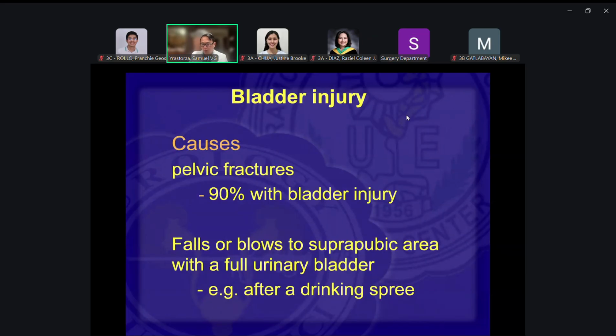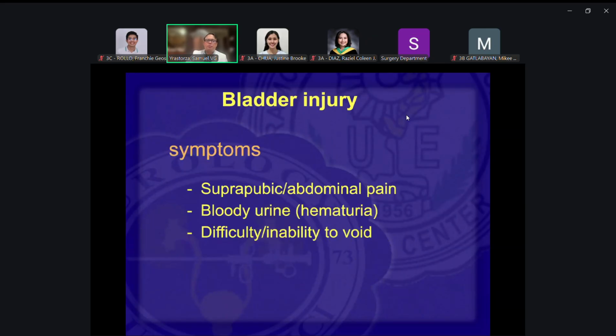You have a fall, the pelvis gets fractured, the fragmented bone punctures into the bladder, and that would be the cause of the injury. So for those on a drinking spree, the bladder is full, then suddenly falls on his buttocks, that can cause bladder injury. That would be blunt bladder injury.